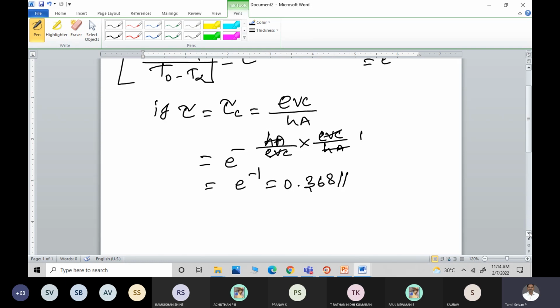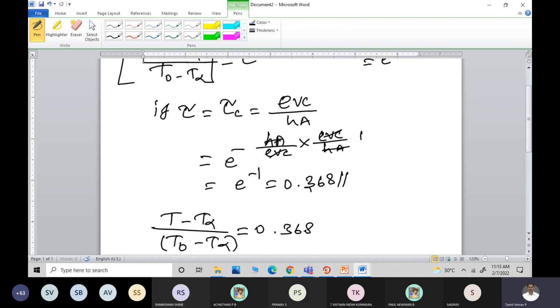So here, we know that (T minus T infinity) by (T naught minus T infinity), when this value is e power minus 1, equals 0.368. So the temperature difference at the given instant is 0.368 of the initial temperature difference. T naught is the initial temperature of the solid.